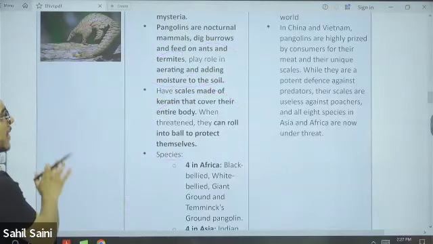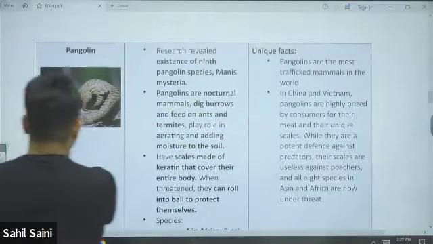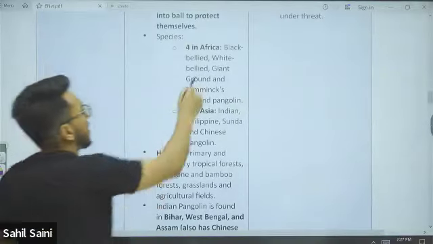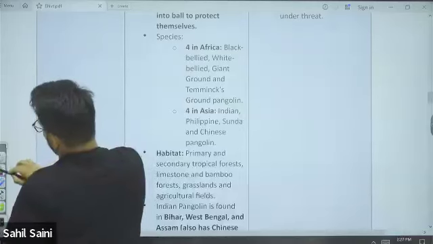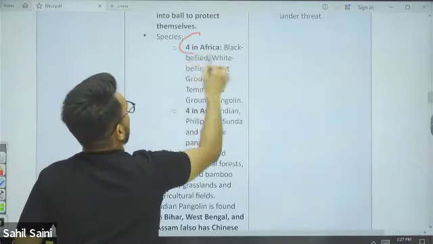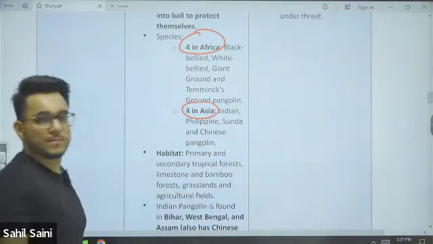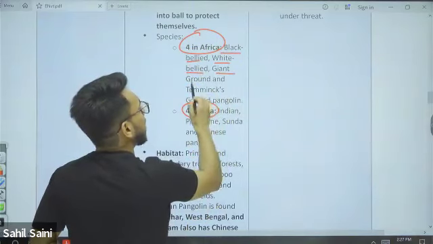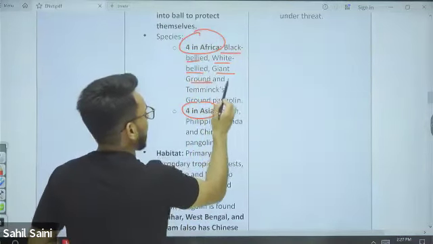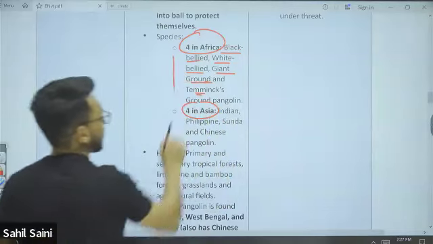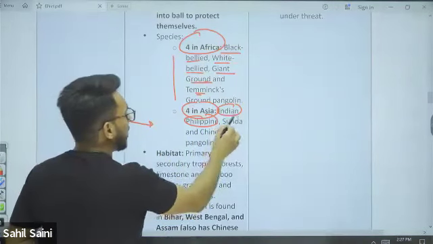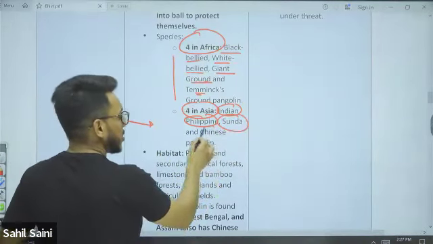I told you that we have 8 types of pangolins. They are the most trafficked mammals in the world. Now 4 are found in Africa and 4 are in Asia. In Africa, we have the black-bellied pangolin, white-bellied pangolin, giant ground pangolin and Temminck's ground pangolin. In Asia, we have the Indian pangolin, Philippine pangolin, Sunda pangolin and Chinese pangolin.